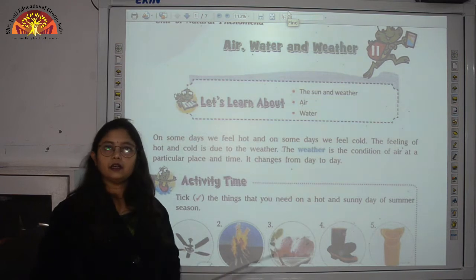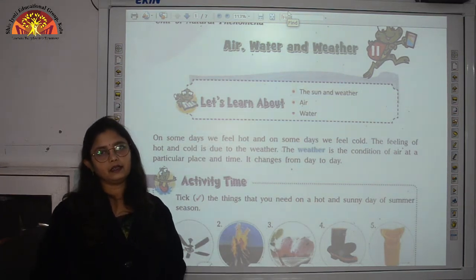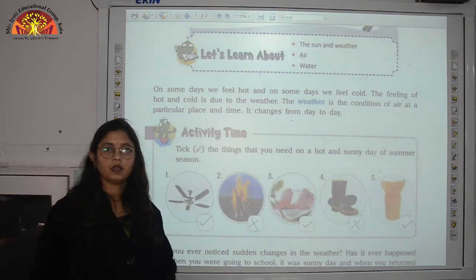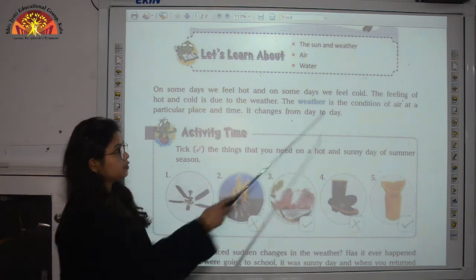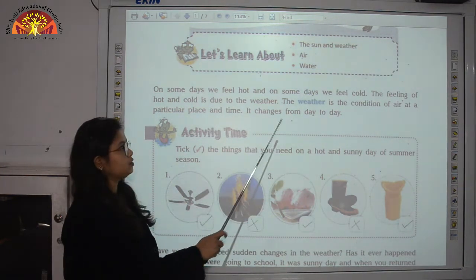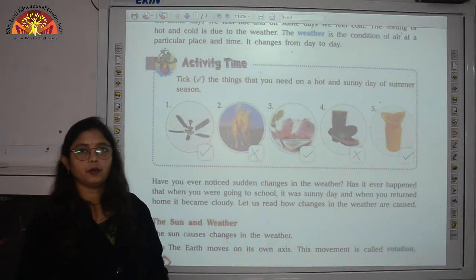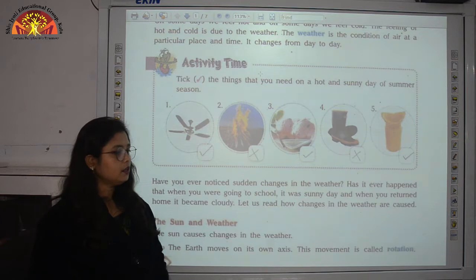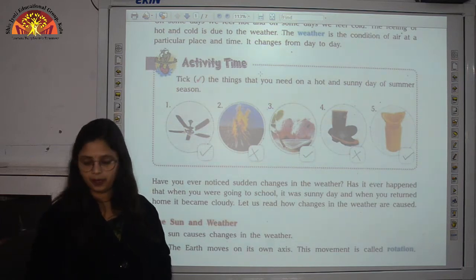Before we come to the water cycle, children, let us recall the contents of part 1. Weather is the condition of air at a particular place and time, and it changes from day to day. Weather is affected by sun and air. In this part we have studied how the sun affects the weather of a place.